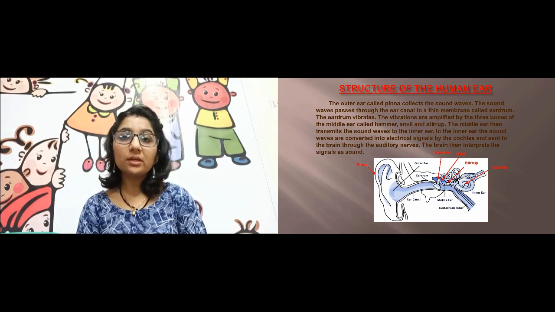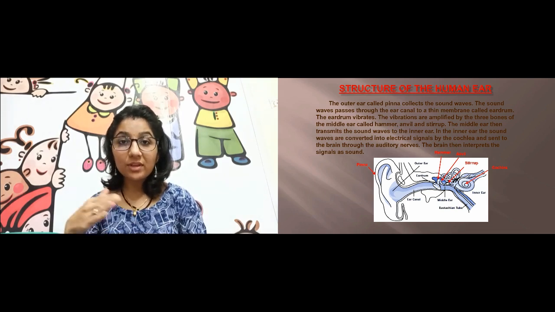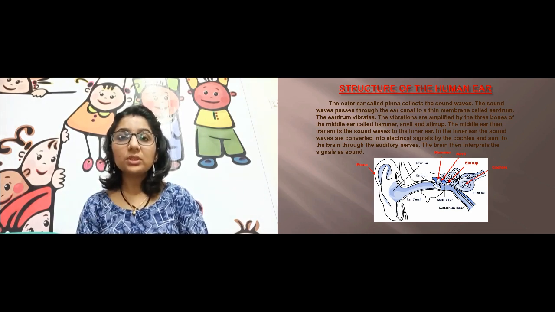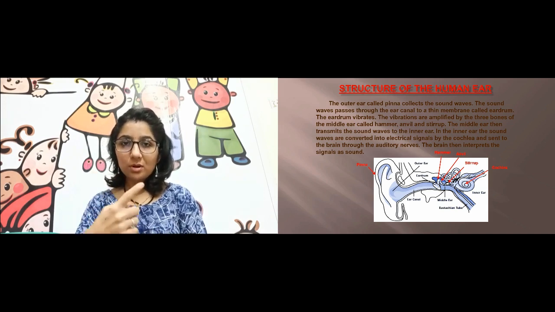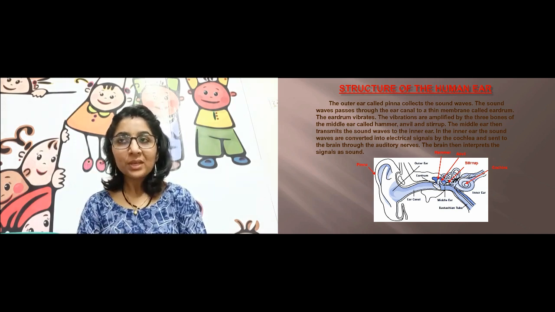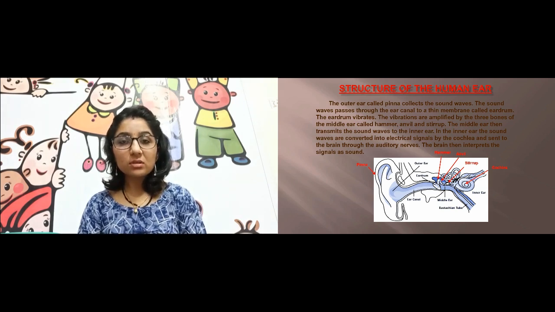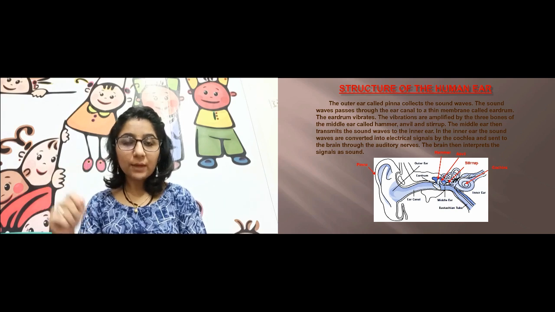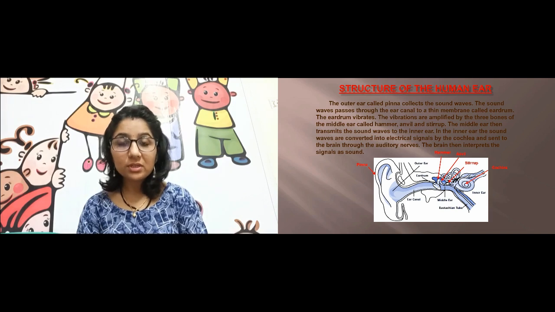Then in the inner ear, the sound waves are converted into electrical signals. These sound waves are converted into the electrical signal by the cochlea. You can see the cochlea, the round structure like this. Okay, so that is the cochlea which will convert the sound waves. Sound is in the form of wave, as we have drawn it. So these waves are converted into electrical signals by the cochlea, and then that is sent to the brain through the auditory nerve.